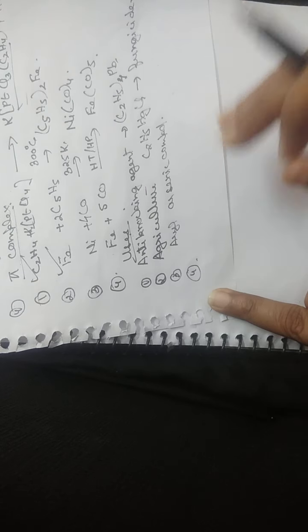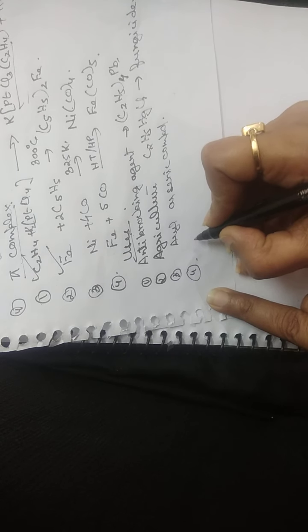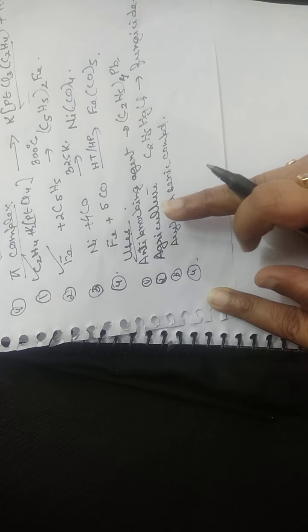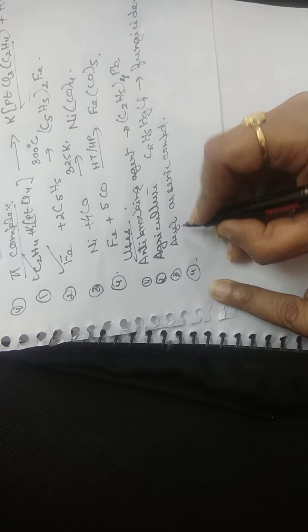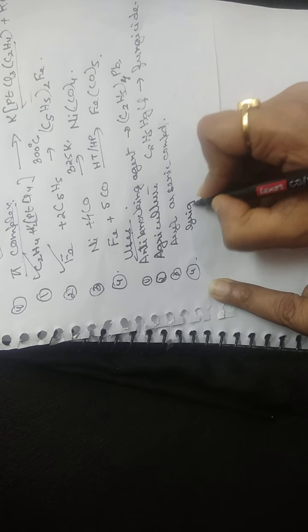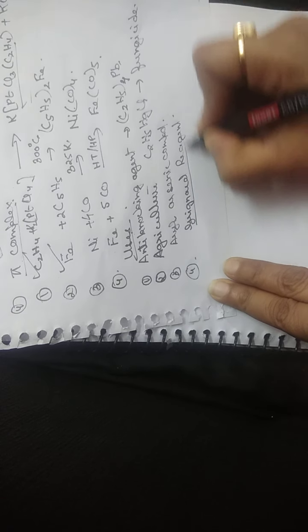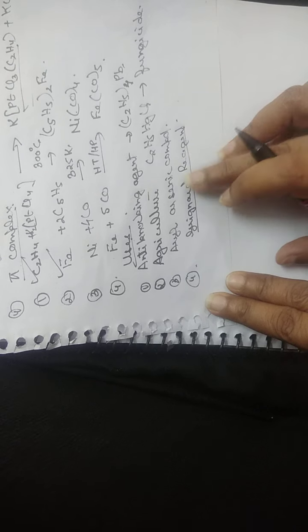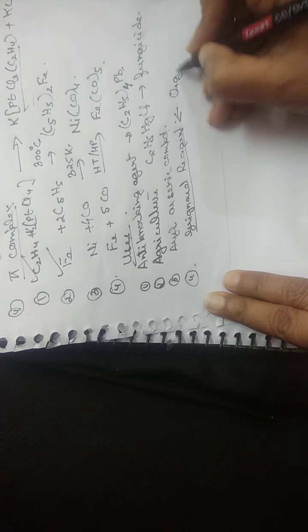Now in organic chemistry, a lot of organic compounds are prepared in the presence of Ziegler-Natta catalyst. And Ziegler-Natta catalyst is an example of organometallic compounds. So organometallic compound, for example, Grignard's reagent. It is not Ziegler-Natta, it is Grignard's reagent. So large number of organic compounds are prepared in the presence of Grignard's reagent. So it is very important in organic chemistry.